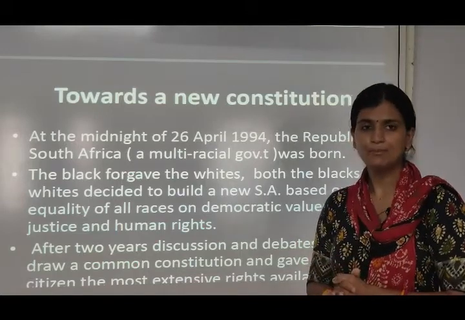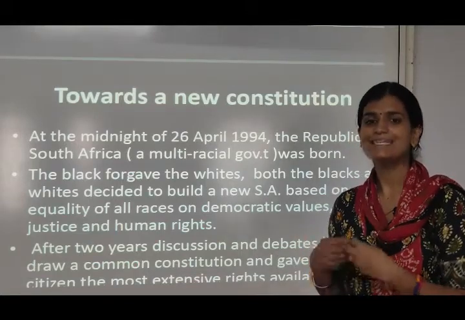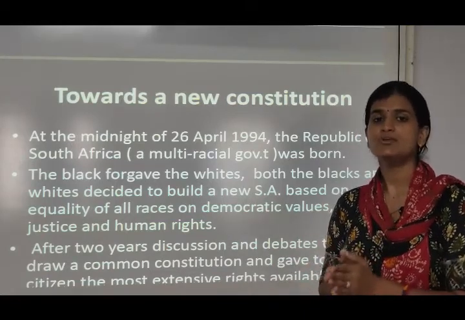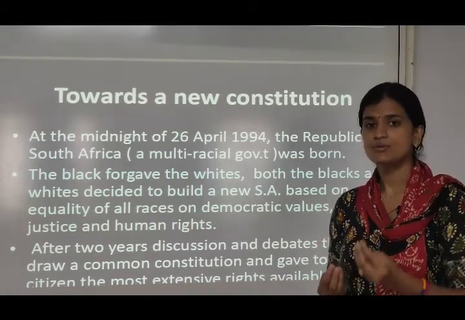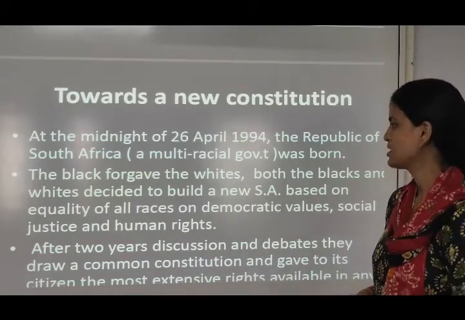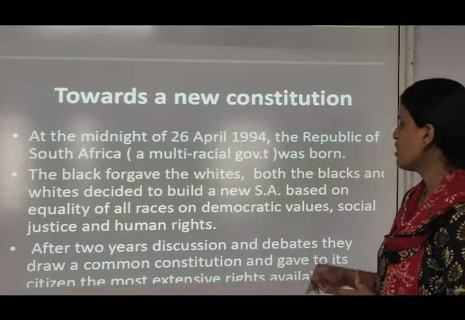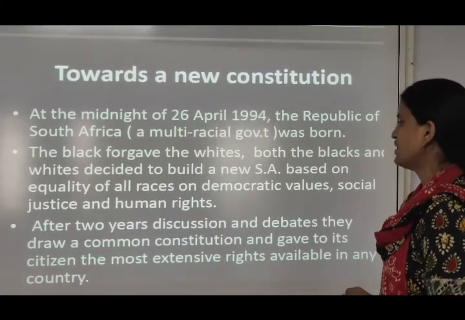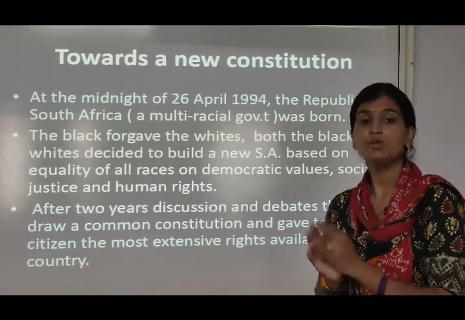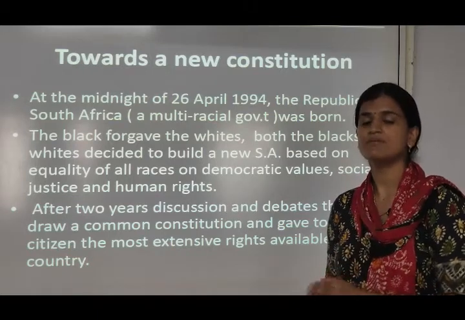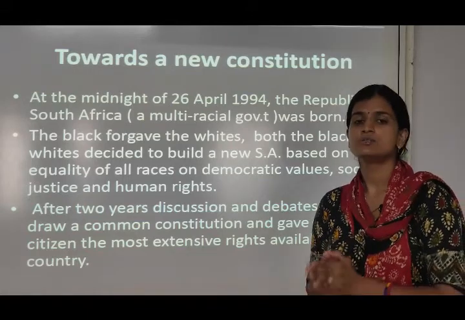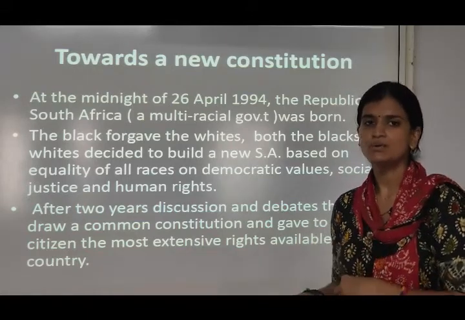When the blacks saw that the whites were realizing their mistake, the blacks forgave them, and the blacks and whites decided that they should make some laws and some rights so that they could ensure social justice, human rights and democratic values. After 2 years of discussion and debates, they drew up a common constitution and gave its citizens the most extensive rights available in any country. After those 2 years of discussion and debates between the blacks and whites, they came to a solution that a constitution should be made so that rights equal to the whites could be provided.